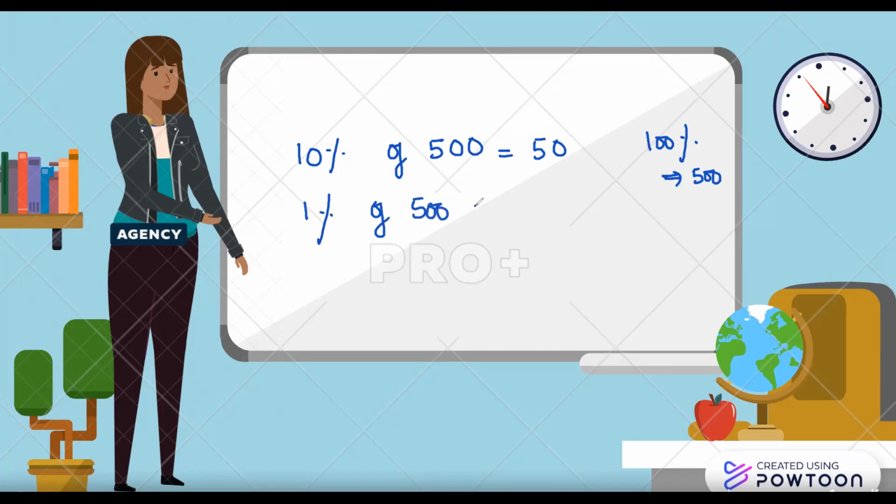Just we remove two zeros. So that will be 5. Suppose someone asks you 20% of 500. 20% will be just double of 10%. That will be 100. 2% of 500: if you know that 1% is 5, then 2% will be just double, 10.